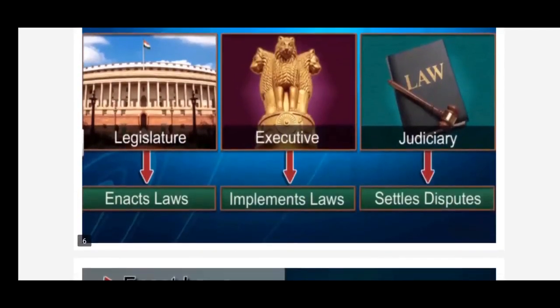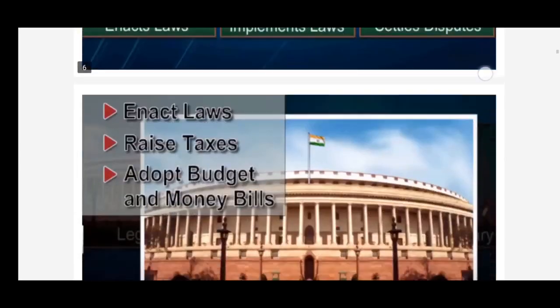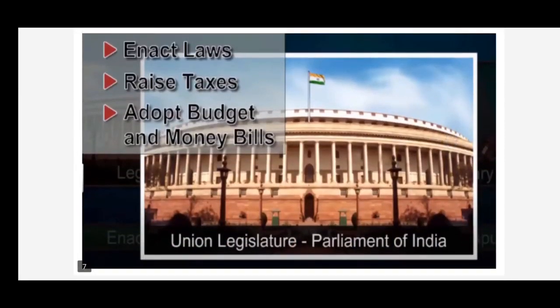In short, the legislature makes the laws or enacts the laws, the executive implements them, and the judiciary resolves disputes that arise out of major policy decisions. The legislature consists of an assembly of the people's representatives with the power to enact laws for a country. It also has the authority to raise taxes and to adopt the budget and money bills.